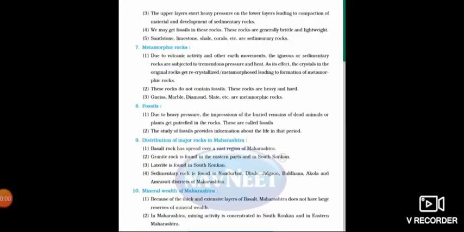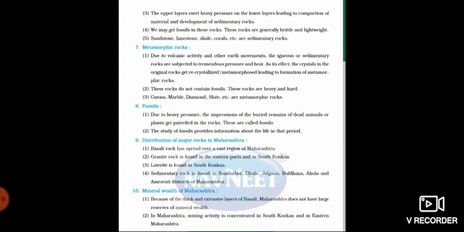So when layers of sediments are formed, see what happens. The next point, the upper layer exerts heavy pressure on the lower layers. Whatever upper rocks or upper layer is there gives more pressure on the lower layers, leading to compaction of material and development of sedimentary rocks.